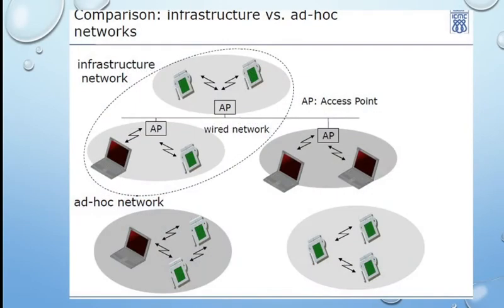Then the comparison between the infrastructure network and the ad hoc network is presented in this diagram. In an infrastructure network, the main component is an access point, which is connected to the wired network, and from the access point the devices, that is a laptop or any device, are connected via wireless.